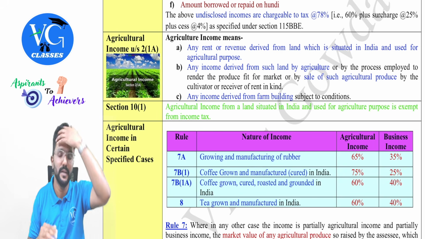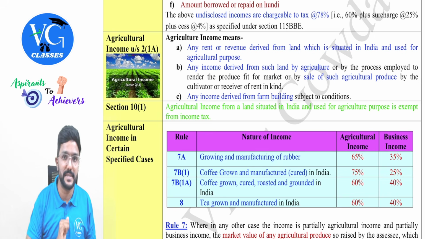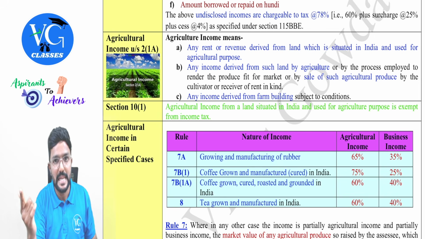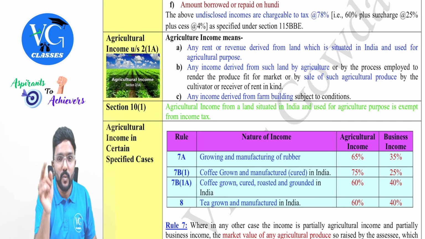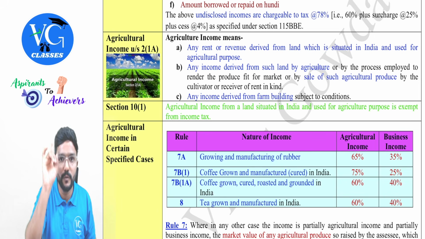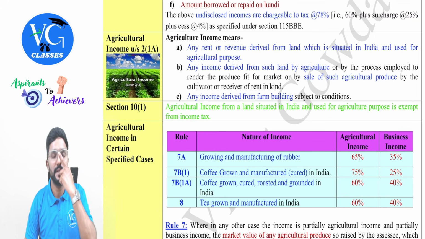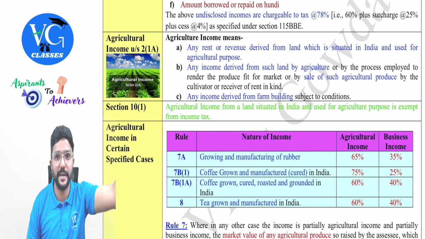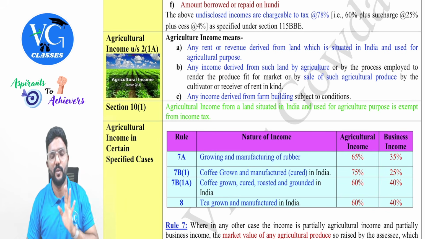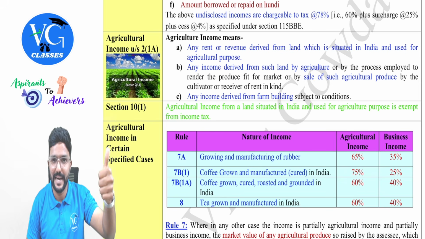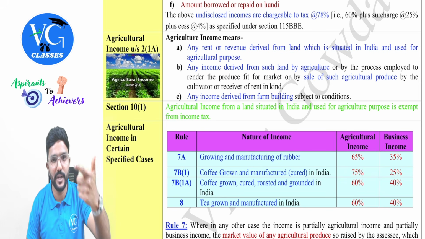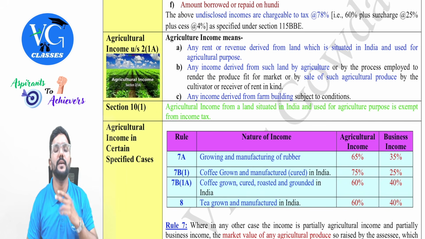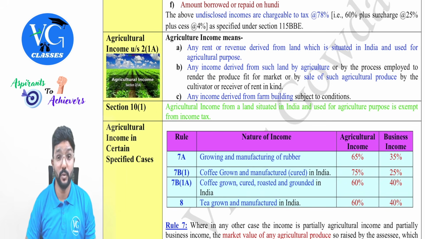Now, the remaining 50%, which you will sell, from sale of crops, whatever you will earn as a tenant, is it an agriculture income for you? Yes. Now you might ask me, sir, what if I sublet it to my friend? Same story continues. Whatever your friend will earn from that land is an agriculture income. Whatever rent you will earn, whatever rent I will earn is an agriculture income. But only from this land.